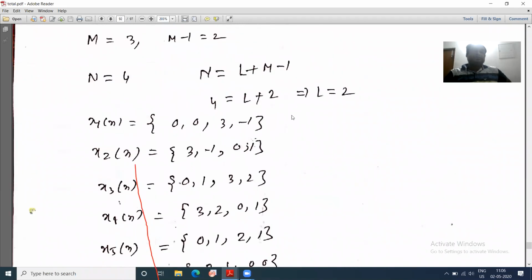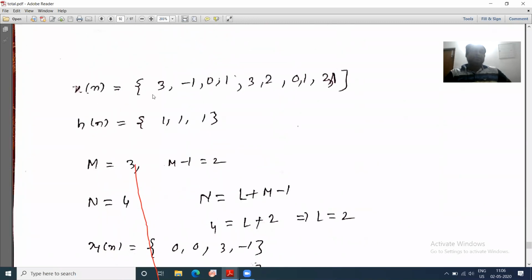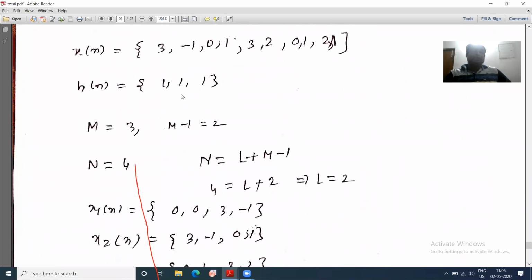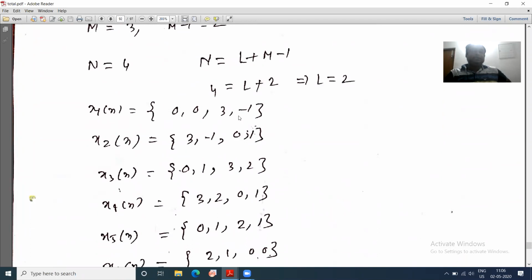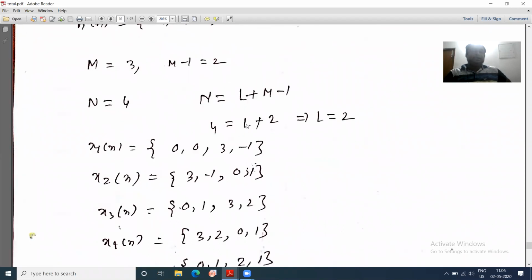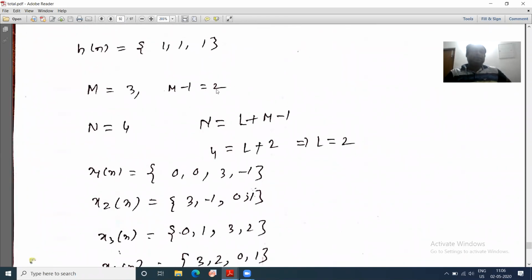Suppose this data is your 3, minus 1, so I am taking 3, minus 1 here, right? And you have to add m minus 1 zeros, that means 2 zeros. So I am adding 2 zeros here.